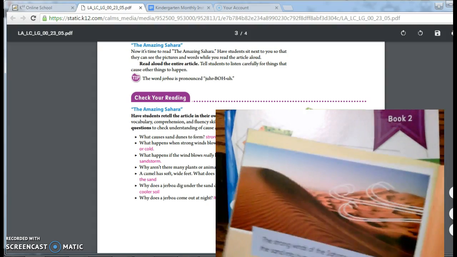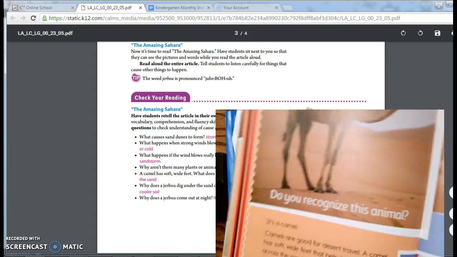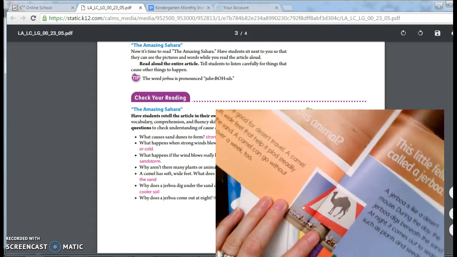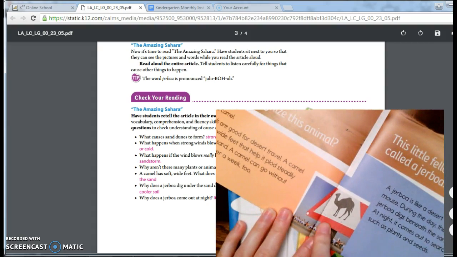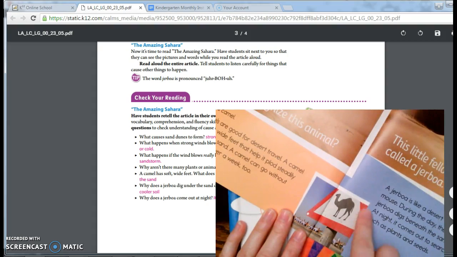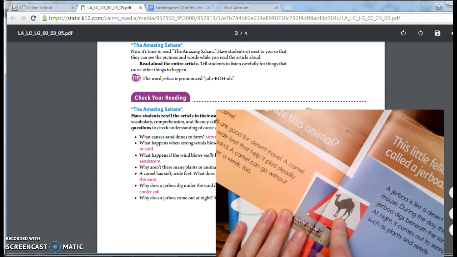All right, we're going to look at page 26 and 27. It's going to be kind of hard for me to show this on the camera. I'm going to have to turn it a little bit sideways. But if you look here, it's a pole, and there's something at the top of the pole. What is this? This is a sign. And on that sign, you see a picture of a camel.